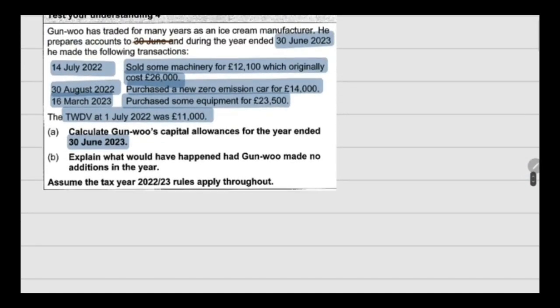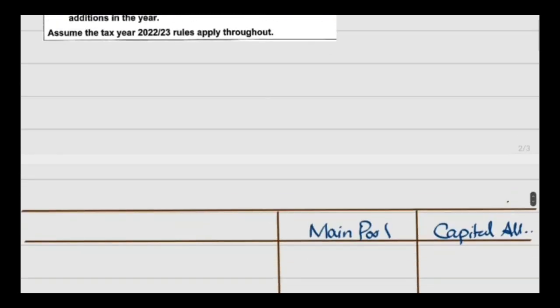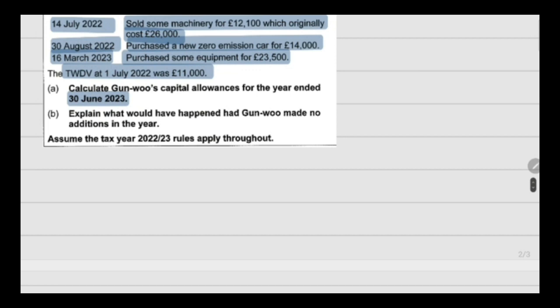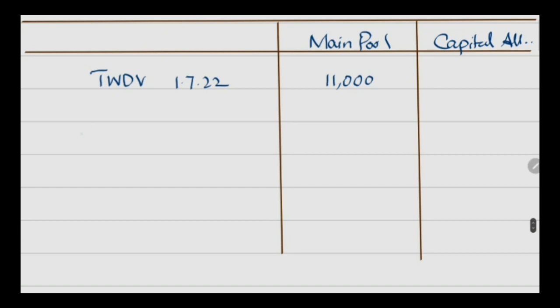So according to the question, first we have to write the total written down value at 1st July 2022, and that is 11,000. Then according to the first requirement, we have to consider that in this particular year, we have purchased a car for 14,000, which qualifies for first year allowance.